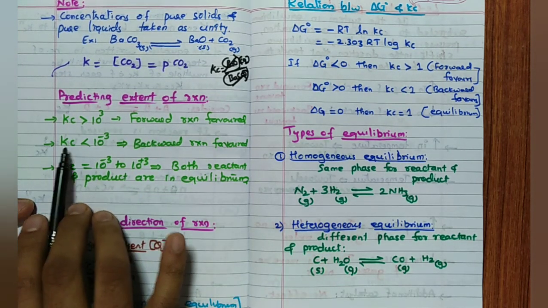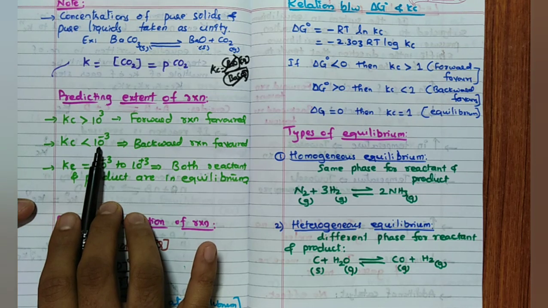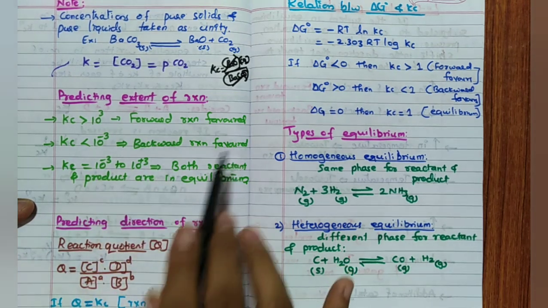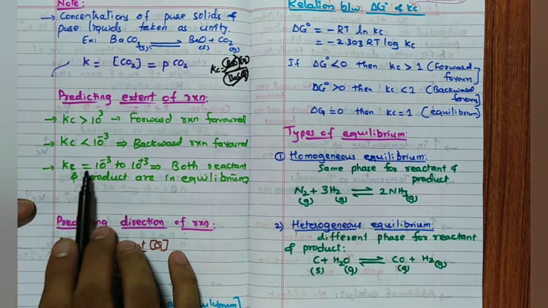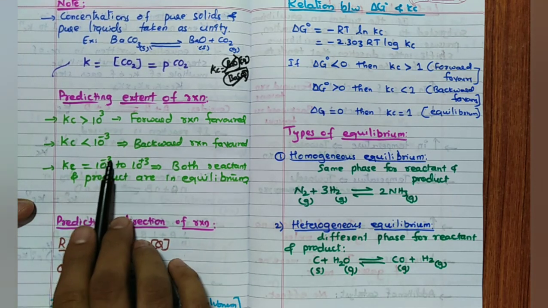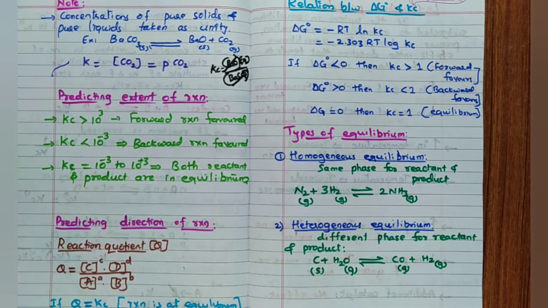So remember, if the Kc value is less than 10 to the power minus 3, very, very less, then the backward reaction is favorable. If Kc is in the range minus 3 to plus 3, then we can say both reactant and product are in appreciable concentration. Then you can say that it may reach equilibrium at any time, if the Kc value is in between minus 3 to plus 3.